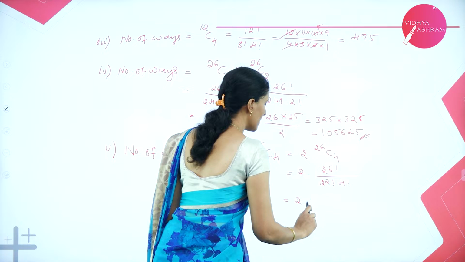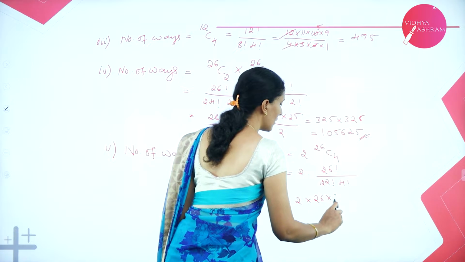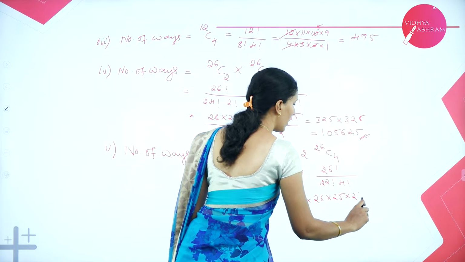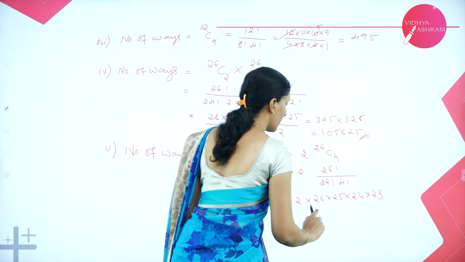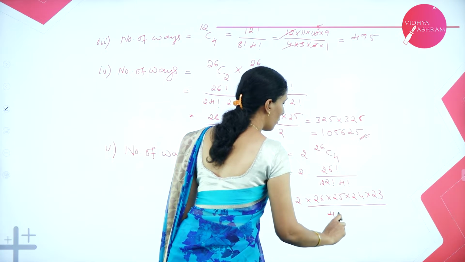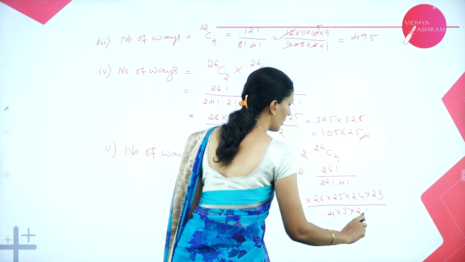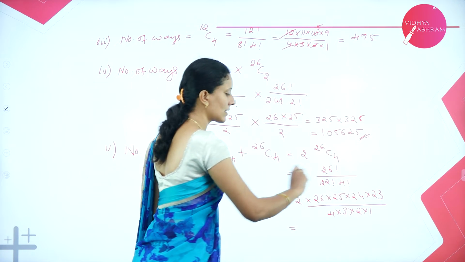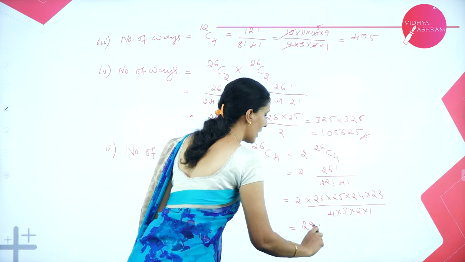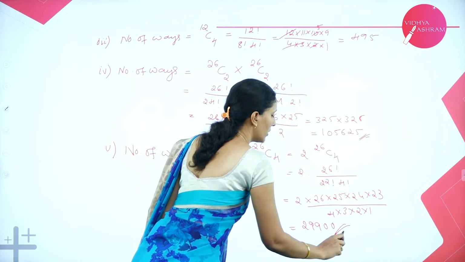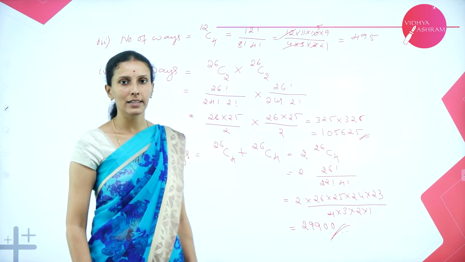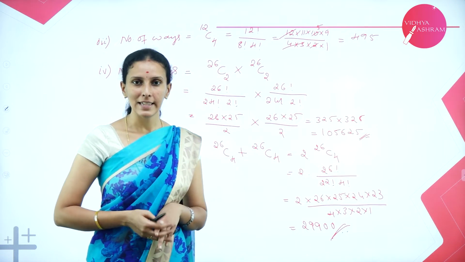When you expand this, it is 26, 25, 24, 23 whole divided by 4 into 3 into 2 into 1. When you solve this, you will get 29900. So this is the number of ways you can select all the 4 from the same color.